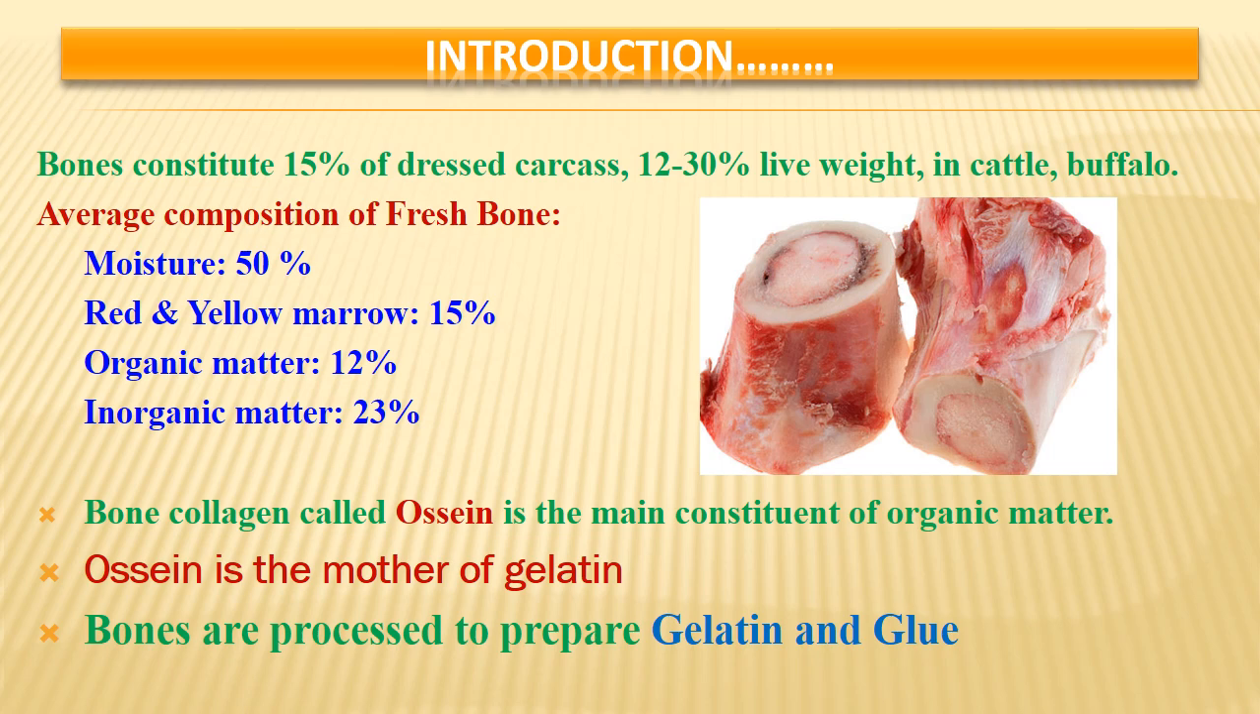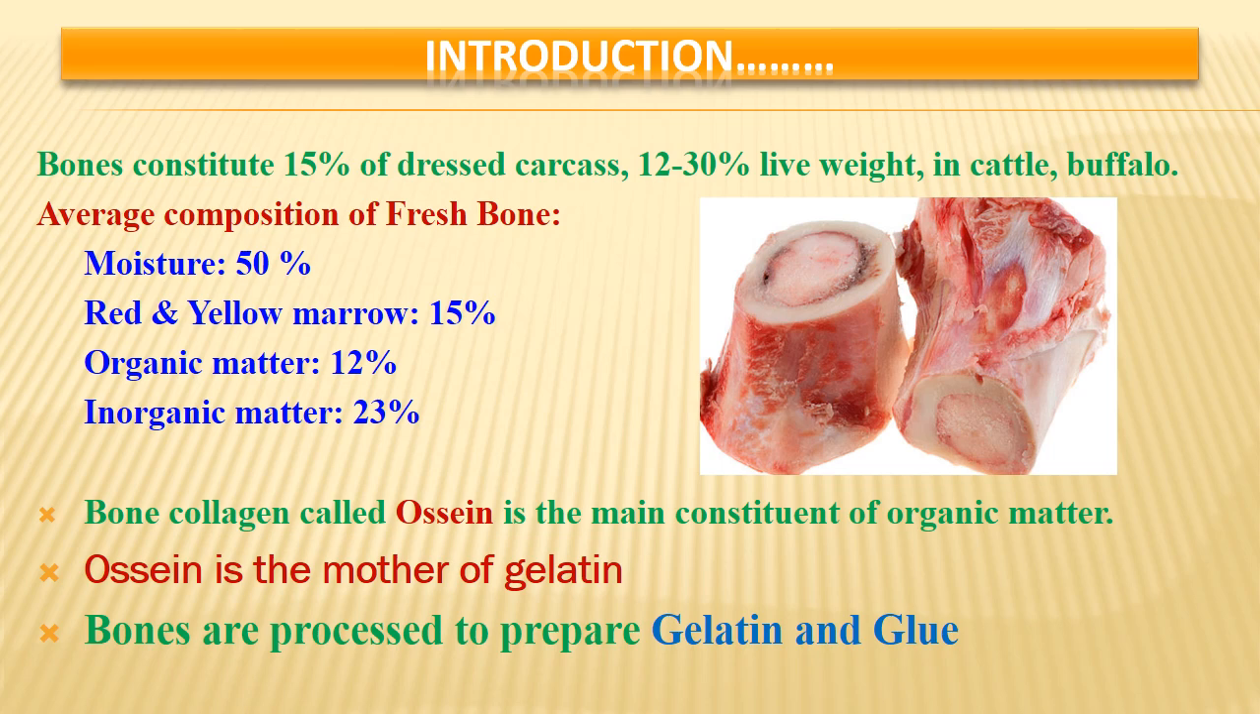One of the main uses of bone is for making bone meal. But when the bone quality is good and of edible category, from healthy and hygienic collection, the fresh bones especially go for making gelatin. So let us see some brief facts about the bones. It is about 15% of the dressed carcass and 12 to 13% of the live weight in case of cattle and buffalo. And if we see the average composition of fresh bone, the moisture is about 50%, red and yellow marrow about 15%, organic matter 12% and inorganic matter 23%.